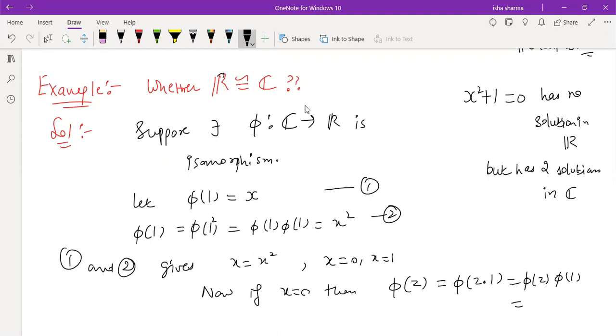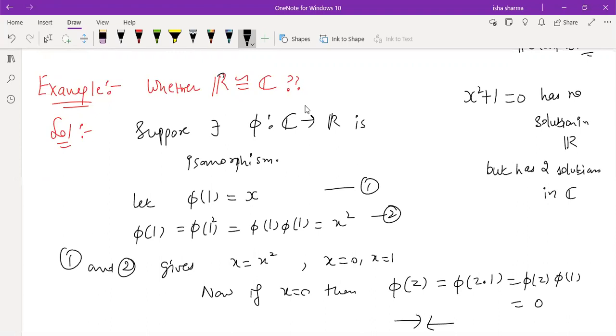Now phi of 1 is x, and x I have assumed to be 0, so this is going to be 0, right? That means every complex number will be mapped to 0 if the identity is mapped to 0. That is true for every homomorphism, or for any function: if the identity is mapped to the 0 element, then because every other element is just a multiple of the identity, it will also be mapped to 0.